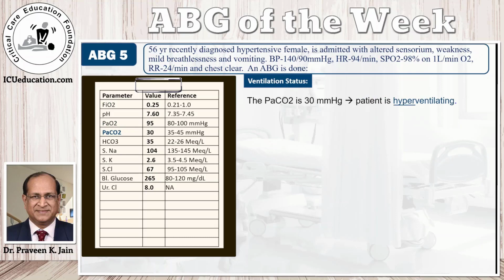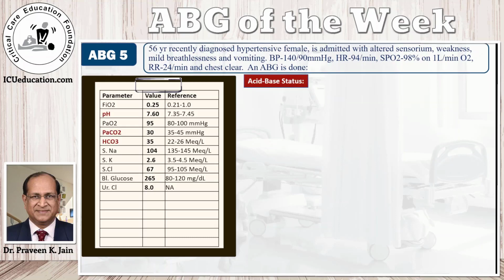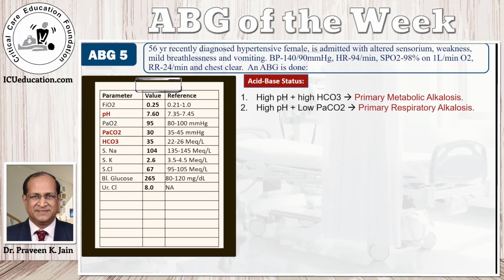The ventilatory status. You need to look at the PaCO2. In this case, PaCO2 is low, so the person is hyperventilating. And now come to the acid-base status. First, you must look at the pH. The pH is alkaline, so there's an alkalemia. And so you need to look at, does the PaCO2 explain it or the bicarbonate? In this case, the bicarbonate is high, so there is metabolic alkalosis, but the PaCO2 is also low. So there is also primary respiratory alkalosis. So there are two primary pathologies that you can pick up straight away at this stage.